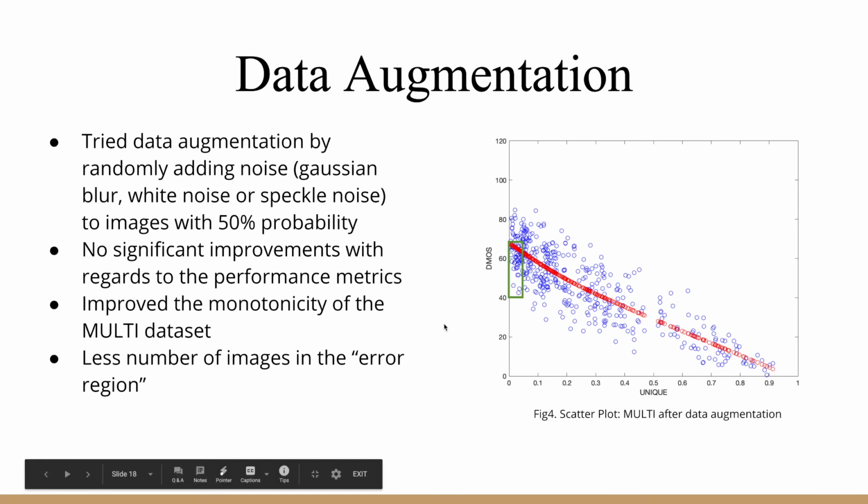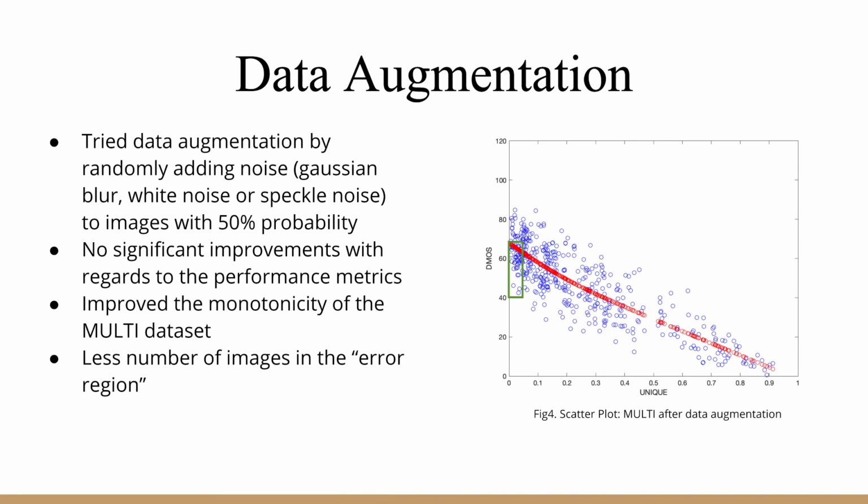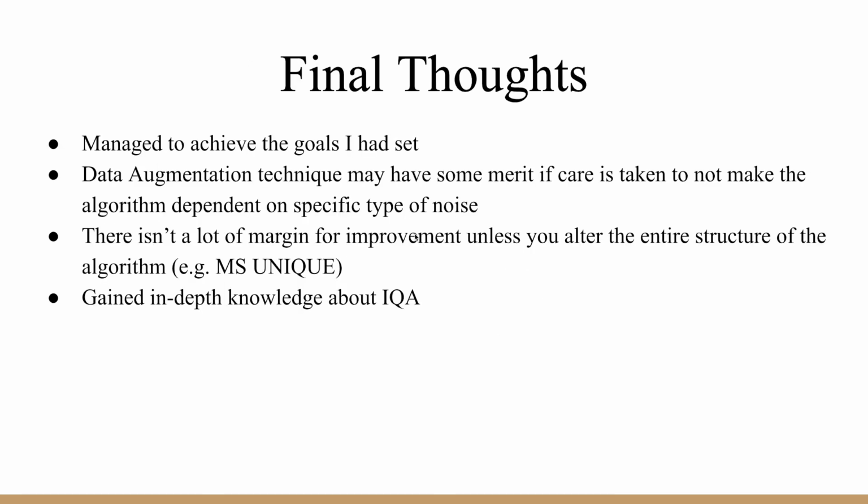I tried to resolve this issue by randomly augmenting the dataset with noise before the training of the autoencoder. This did not improve the results with regards to the performance metrics. However, it visibly improved the monotonicity of the multi-database, which can be seen on the right. Furthermore, we can clearly see that the number of images in the error region defined in the previous slides is also lesser. Overall, I was able to achieve all the goals I had set for this project.